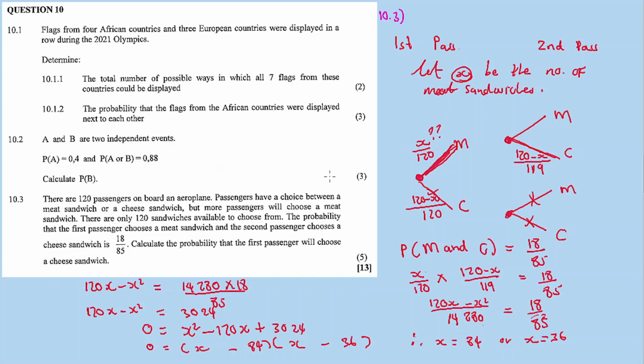We want to calculate the probability that the first passenger will choose a cheese sandwich.